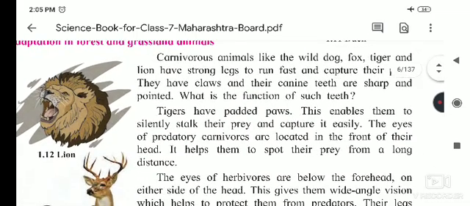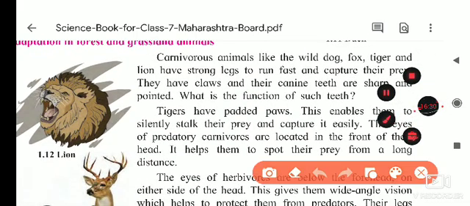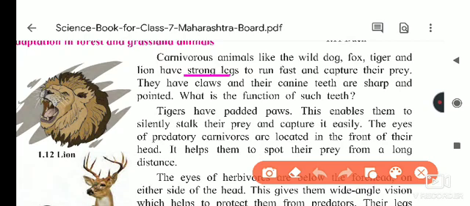Once again repeating, the carnivorous animals have these adaptations, which I am going to underline. You also just underline it in your textbook. They have strong legs to run fast and capture the prey. Again, what I told you, the canines are very sharp to tear the body of the animal.